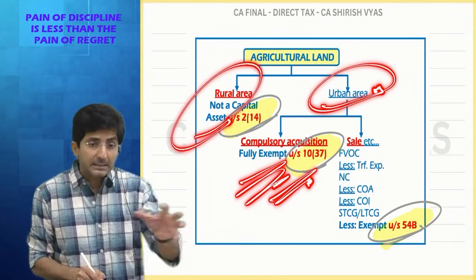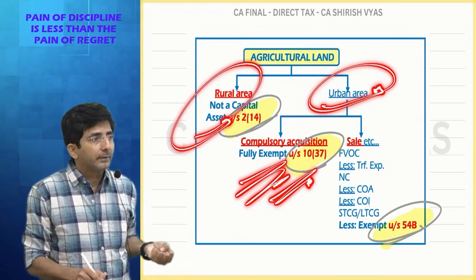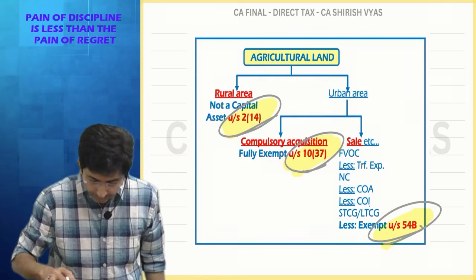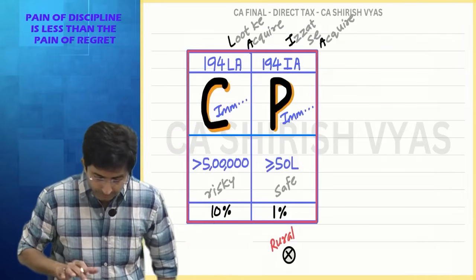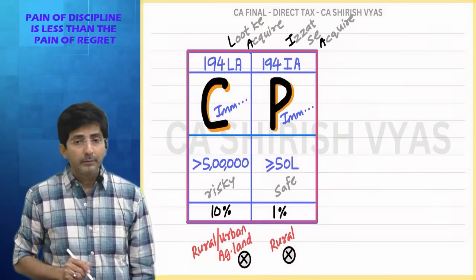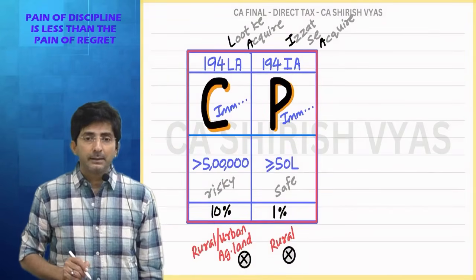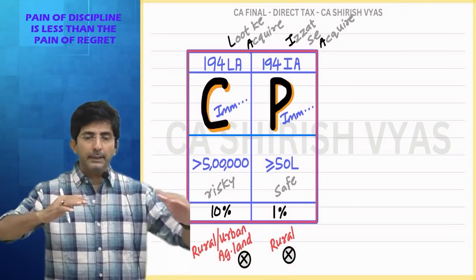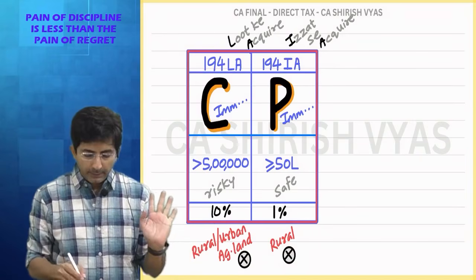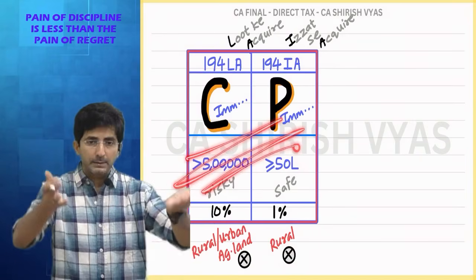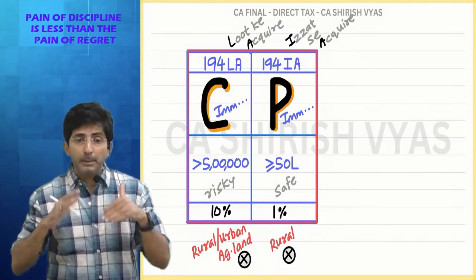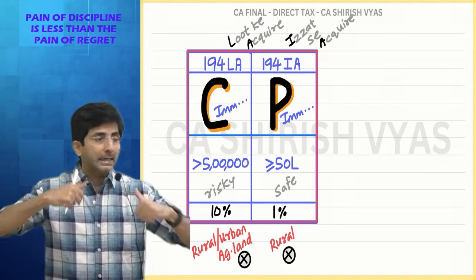And if rural agriculture land is also taken away, again TDS will not come. In short, what I want to say, in case of compulsory acquisition, whether rural or urban, both are exempt from TDS. See, what is the way of thinking? If something is not taxed in capital gain, first, do you agree this comes in capital gains for the seller? TDS will be cut by the buyer. TDS is always cut by the payer. But the income is of the seller, na?